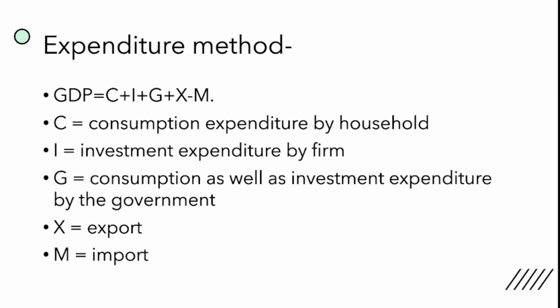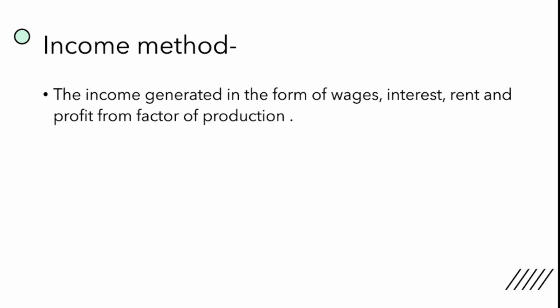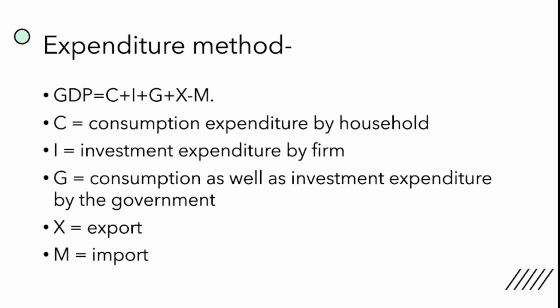So when we summarize all this, when we count all these products, we will get GDP from the expenditure method. So this is it in this slide.